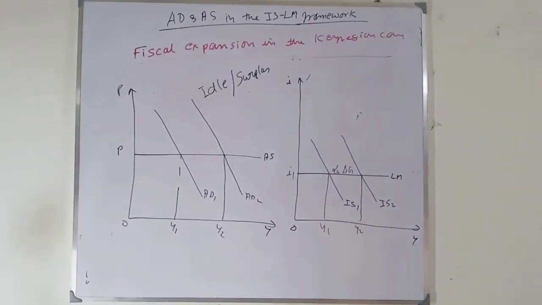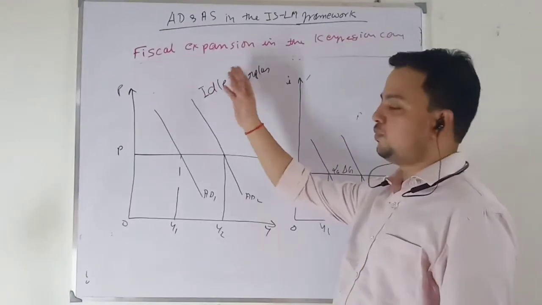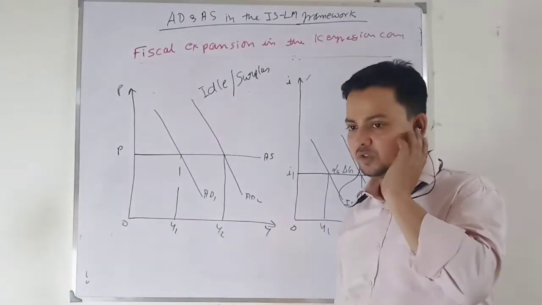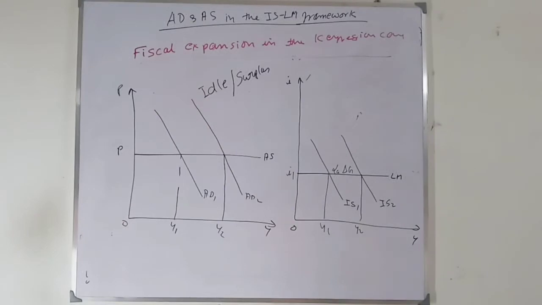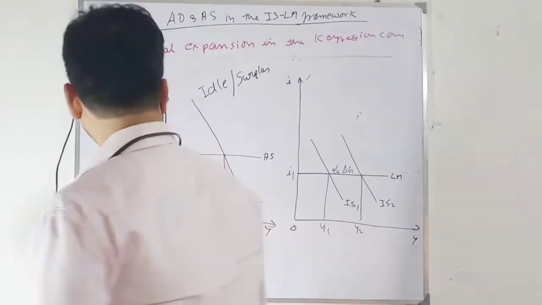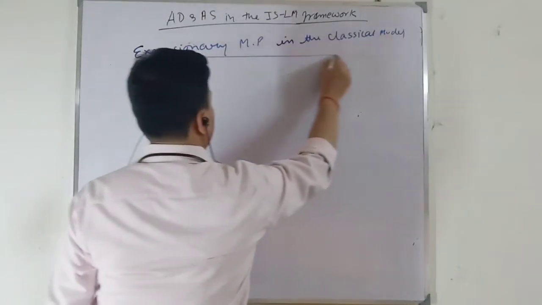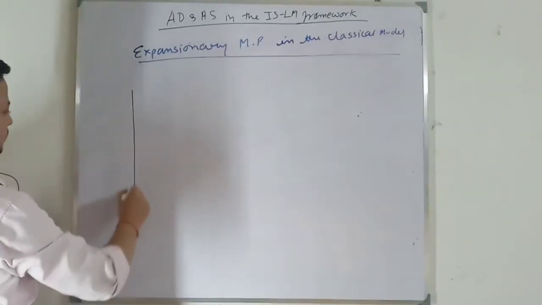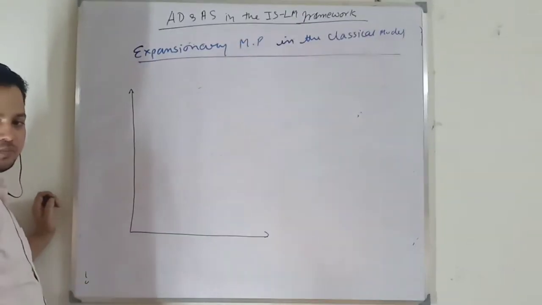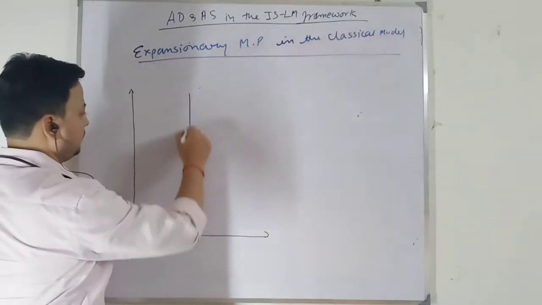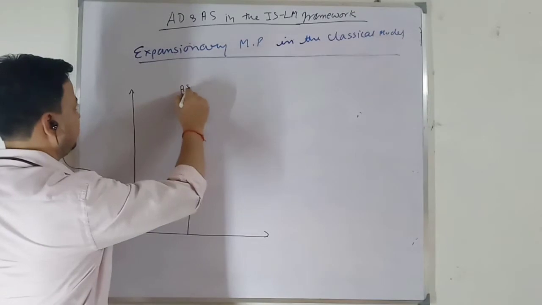I am saying that next I am going to look at monetary policy expansion, or expansionary monetary policy, in the Keynesian case. Okay. So let's look at the Keynesian case first. Here you need to remember how you have to draw your aggregate demand curve when there is an expansionary monetary policy. Okay. So this is your aggregate supply curve.